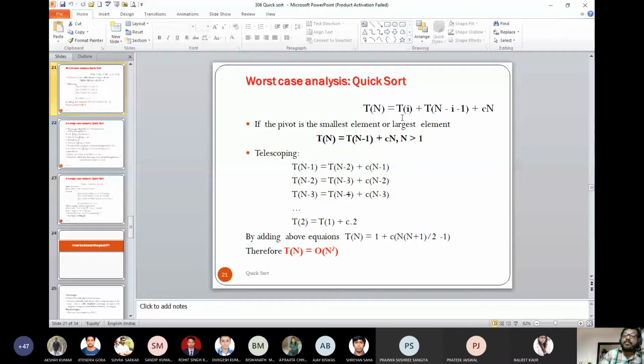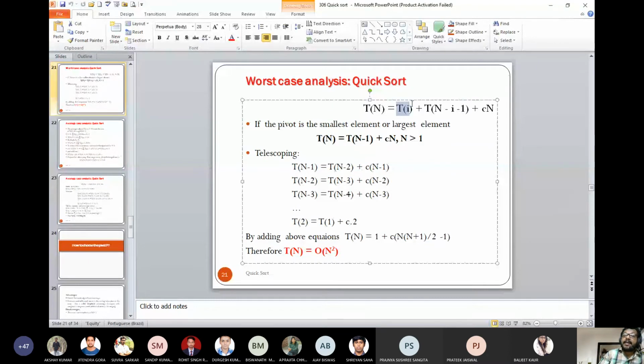These two terms are equally likely in the average case analysis. So you have a recurrence relation Tn equal to 2 by n summation over i equal to 0 to n minus 1 of Ti plus Cn. Cn stays as it is because these are equally probable in the average case.